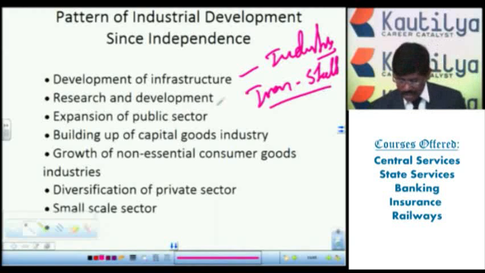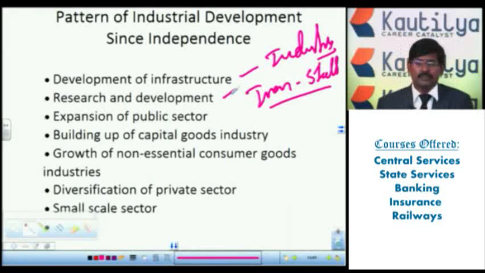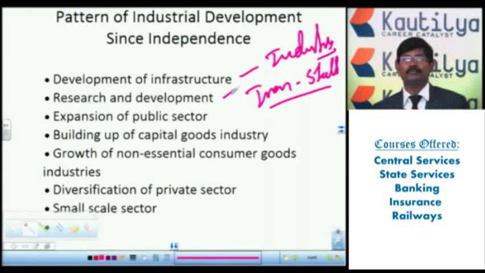The next one, research and development. Not only the development of industries, we started research. The different research institutions we have started in the industrial sector. Then there are different research institutions like agriculture research institutions we have started: rice research institution, tobacco research institution, sugarcane research institution, and different research institutions under the industries. With the help of these industries, research and development, we saw the expansion of the public sector.